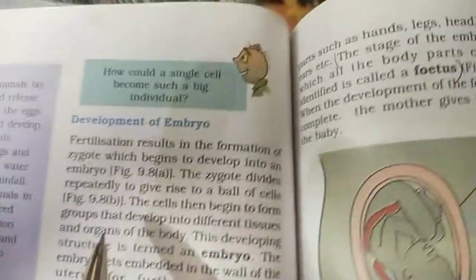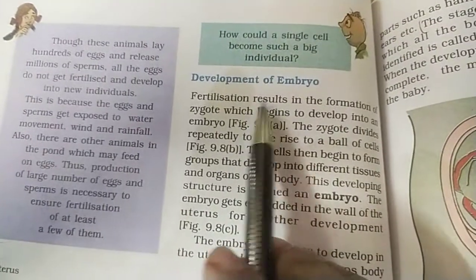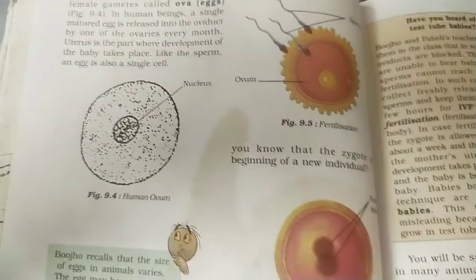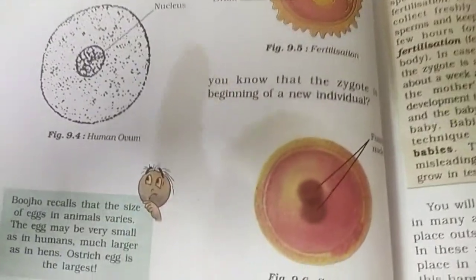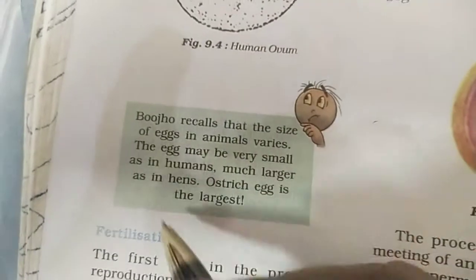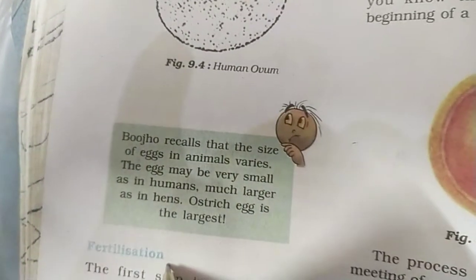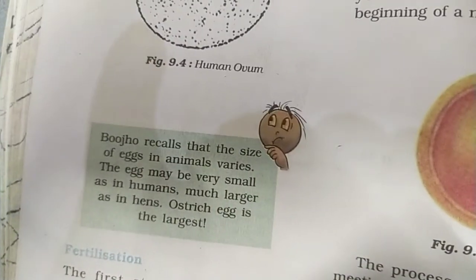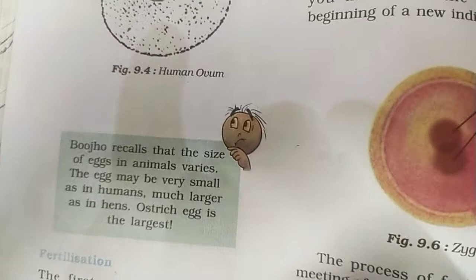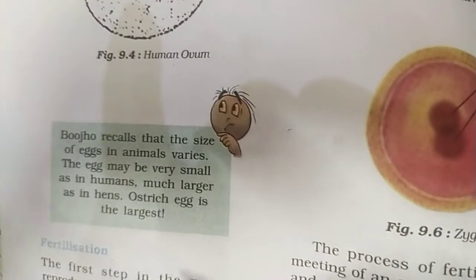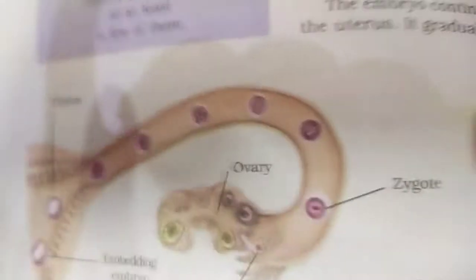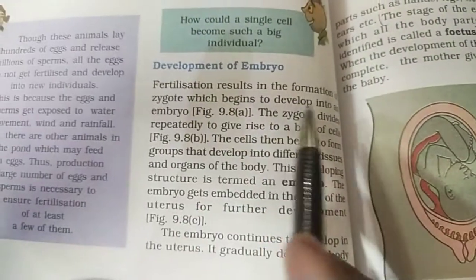In science, today I am going to discuss the next topic, that is development of embryo. This is the next series after fertilization. After fertilization, we have discussed the zygote. Zygote is obtained by the fusion of male and female gamete, or by the fusion of sperm and ovum. After that, the next topic is development of embryo.